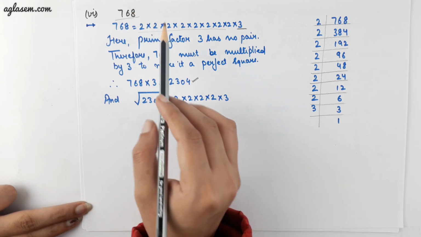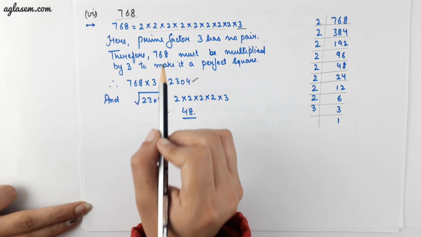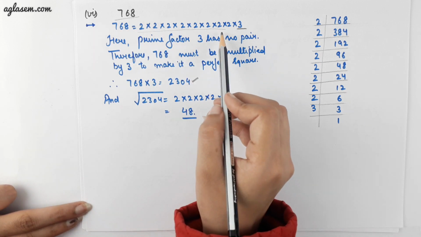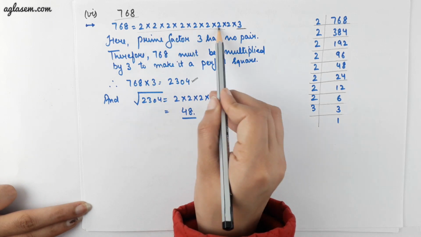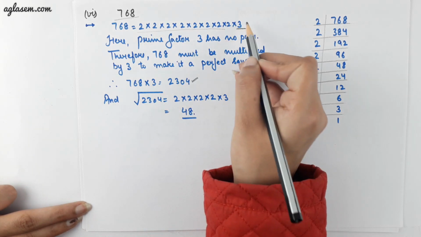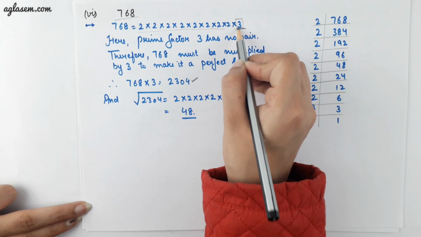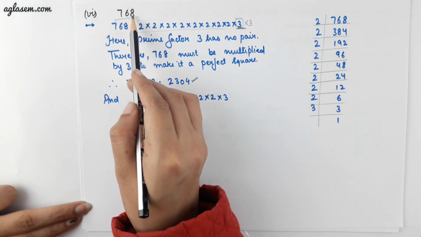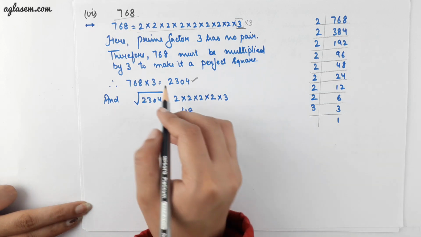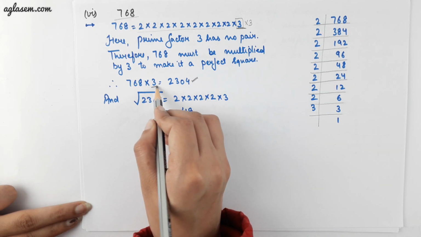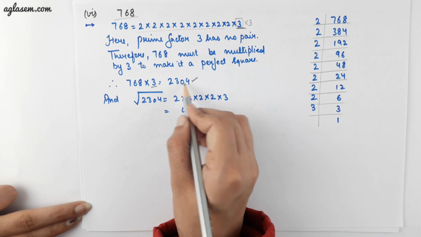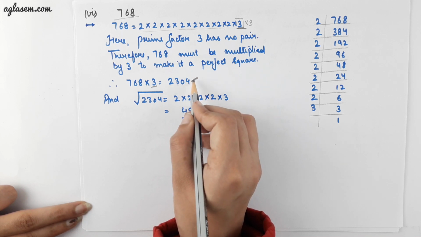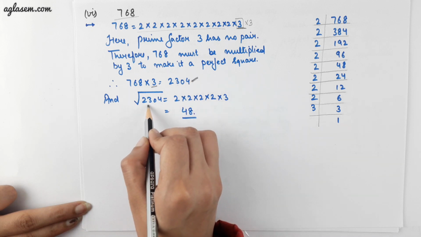So, by now applying the same approach to make it a perfect square, we will do the prime factorization of this number, and the prime factorization of this number is this, and we can clearly see 3 is the only digit which has no pair with itself. Therefore, to make 768 a perfect square, we will multiply it by 3, which gives you 2304. Now, this is a perfect square number. Now, we have to find the square root of this number.